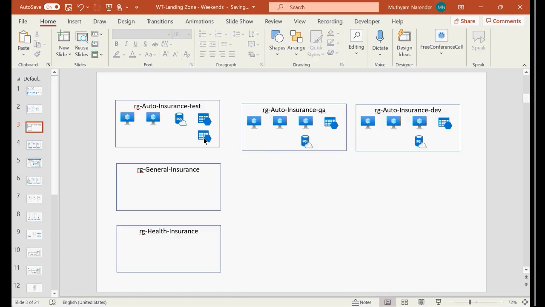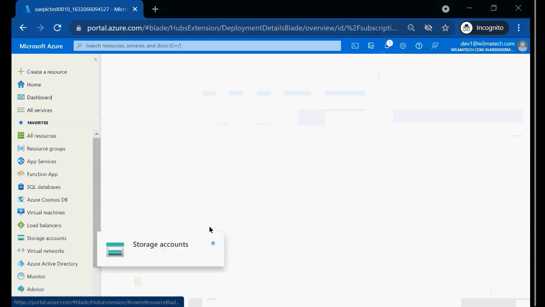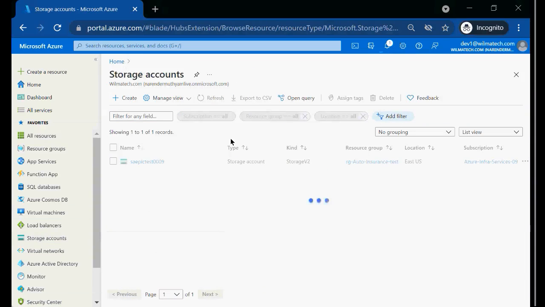Right. This was created by the developer because he has got a contributor role on the RG level, and then he can read, write, execute and delete anything within this RG. So that is the goal here. So now he has created it, and once he goes to the storage accounts, he can see the newly created storage account as well in a moment.